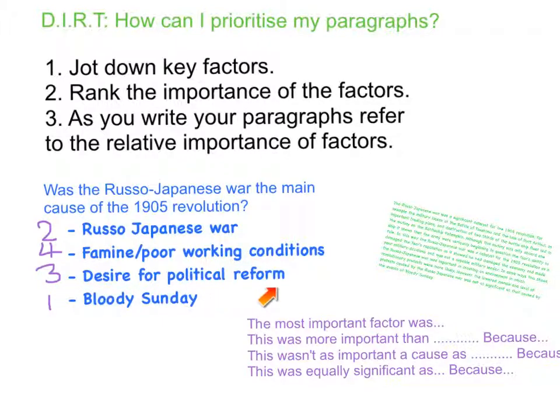Then start your third paragraph. In contrast, desire for political reform wasn't as important as either the Russo-Japanese War or Bloody Sunday as a cause because, although it did this, it wasn't as important because. Then finish with your least important factor and explain why it wasn't as important as your other factors. This way you're setting your essay up so it's easy for you to compare the relative importance of the factors you're discussing.